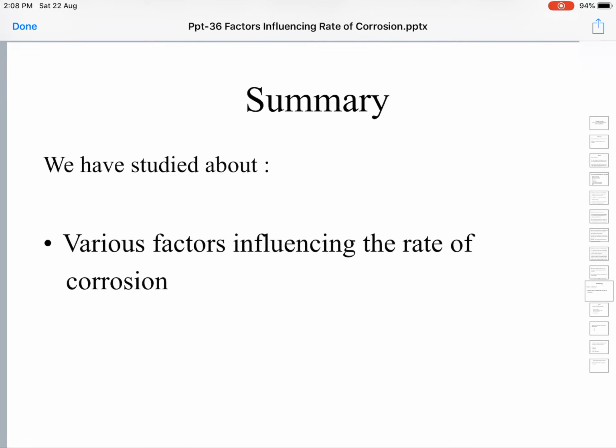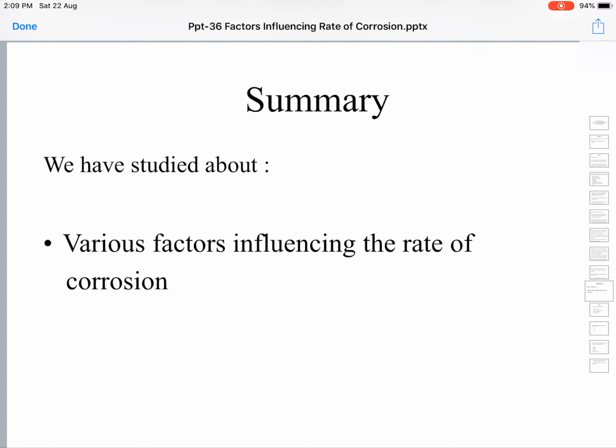The higher the temperature, the faster the rate of corrosion, because corrosion is a chemical reaction. Likewise, the higher the humidity in the environment surrounding the metal, the faster the rate of corrosion. More humidity, more corrosion; more temperature, more corrosion.